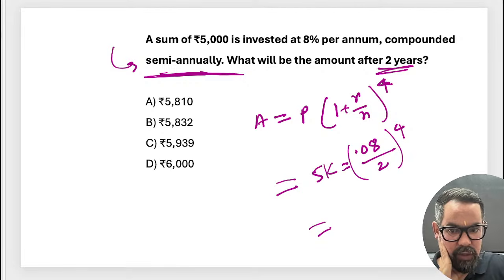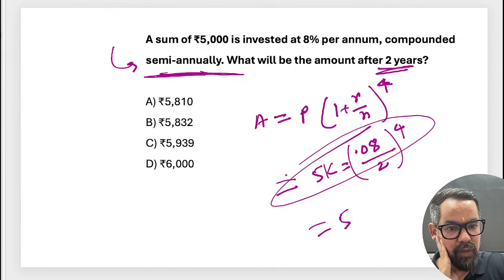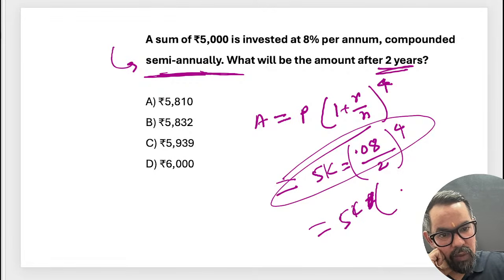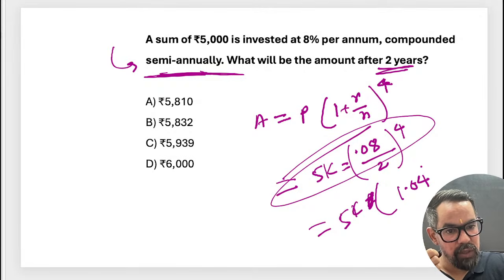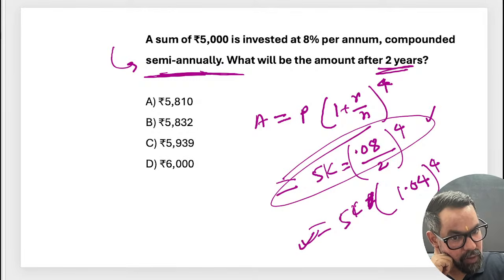So if I solve this equation, you can simply write it as 1 plus r also. 5000 into 1.0, the interest will become half, so 4, to the power 4, right? It is half yearly, so that's why we have divided this. You can write it something like this also: 5000 into 1.4 to the power 4.